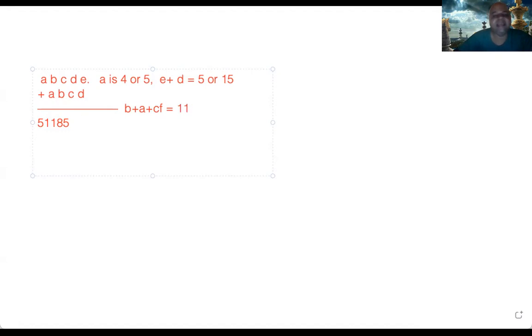It would have been 11, and that's how you would have got the second digit as 1 with 1 carry forward going to the previous one, and A being 4, A plus carry forward 1 would have given you 5.